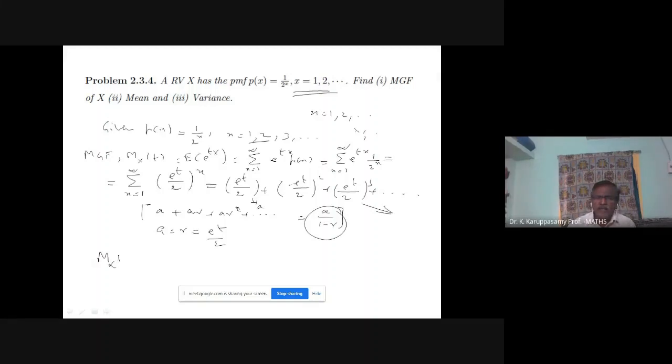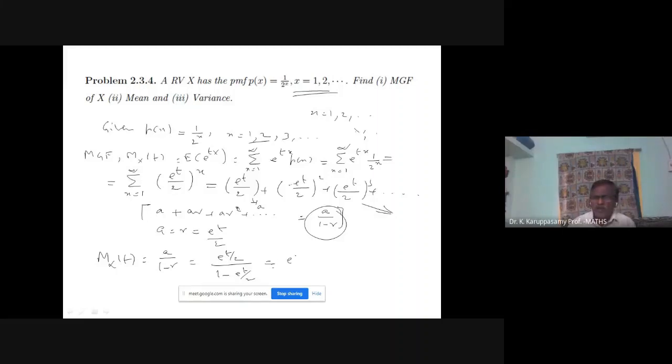So moment generating function is equal to A by 1 minus R. So A value e power t by 2, divided by 1 minus e power t by 2. If you simplify, you may get 2 minus e power t by 2.